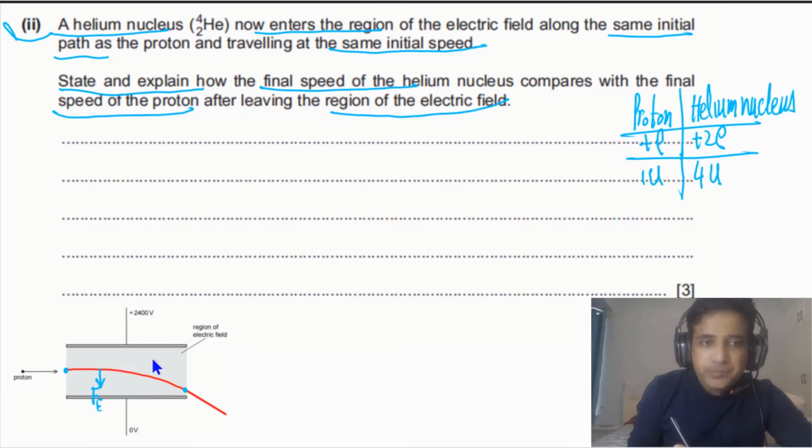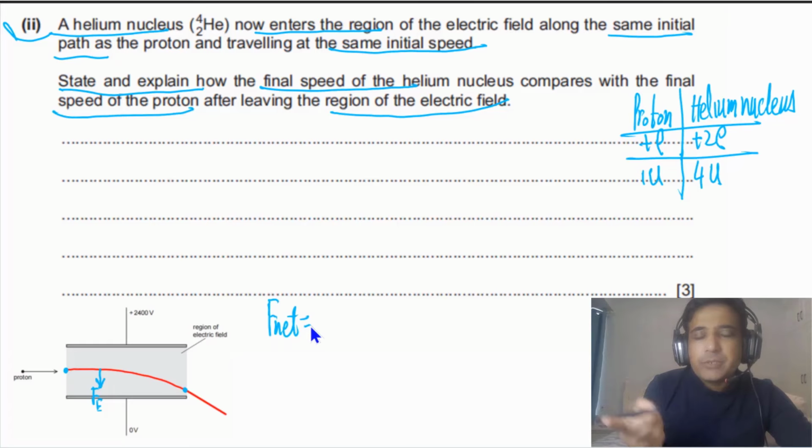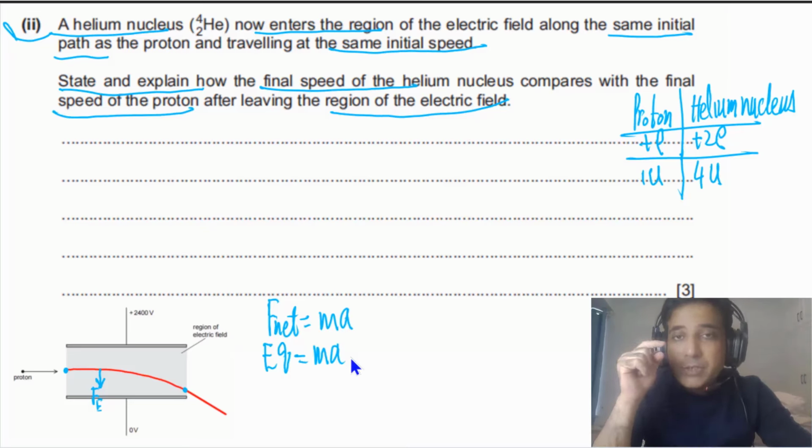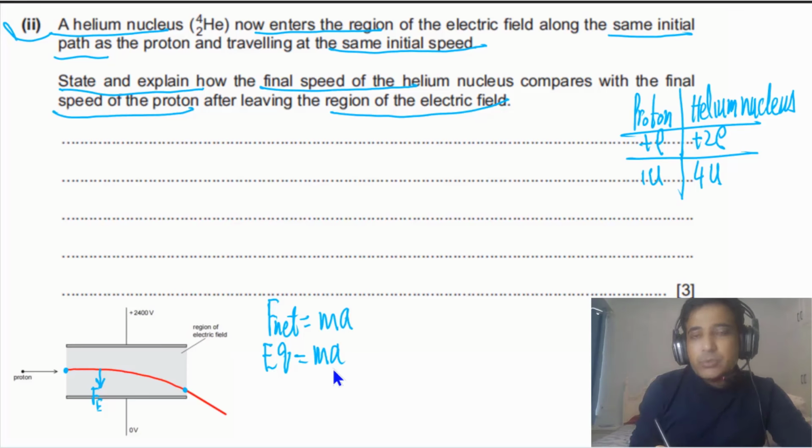So we can calculate first of all the vertical acceleration. For the helium nucleus, we can simply write down F net is equal to ma. Then we can compare this one with proton as well. F net is equal to ma, and F net in this case is only due to electrical force. So we can say Eq is equal to ma. As I said before, in this case we will ignore gravitational force because gravitational force in the electric field is negligible as compared with electrical force. So from here we can find out the value of vertical acceleration. This is equal to Eq divided by m.